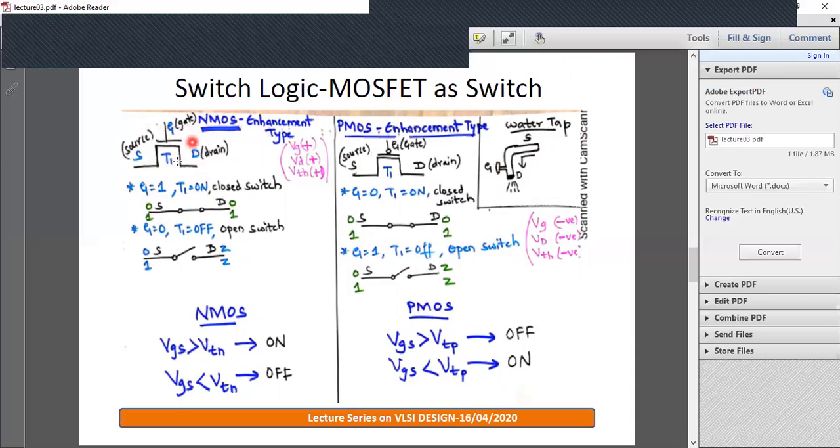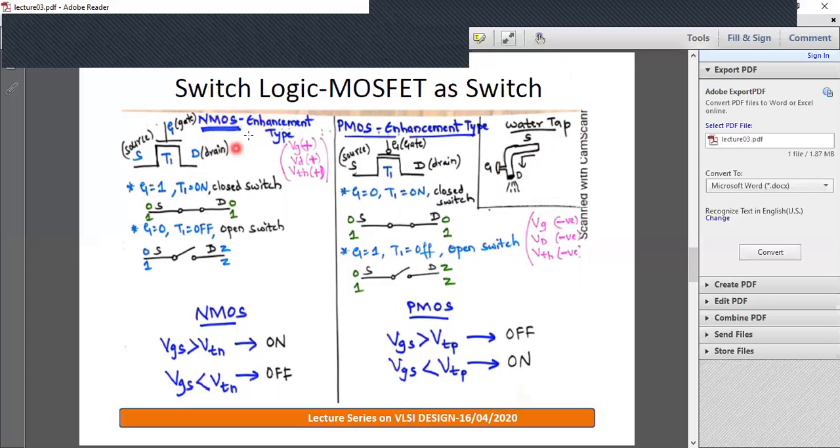If we apply sufficient voltage at the gate, it may turn on, and in some cases it will be off. So MOSFET can be used as a switch, either a closed switch or an open switch.